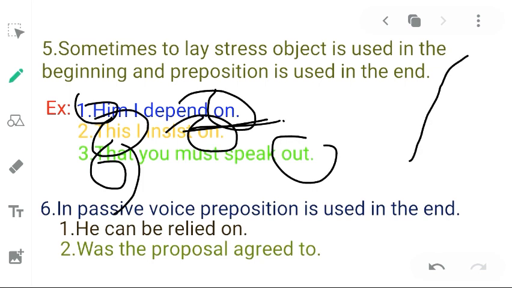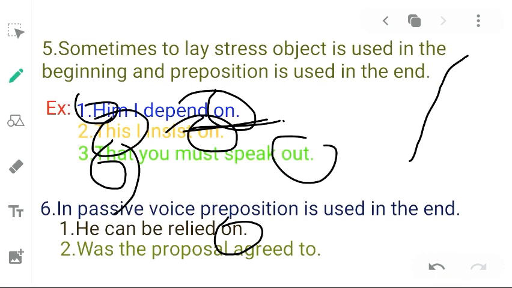Let us see the sixth and last rule of this preposition. In passive voice, preposition is used in the end. When we write a sentence in passive voice, preposition comes in the end of the sentence. Let us see an example of it. He can be relied on.